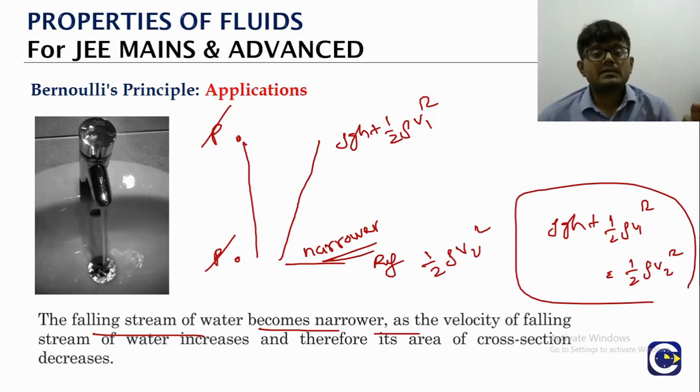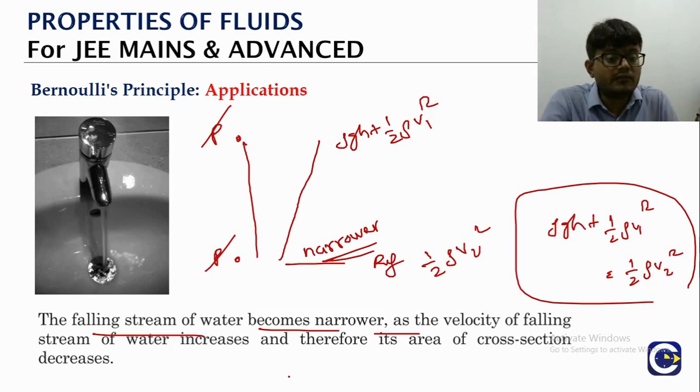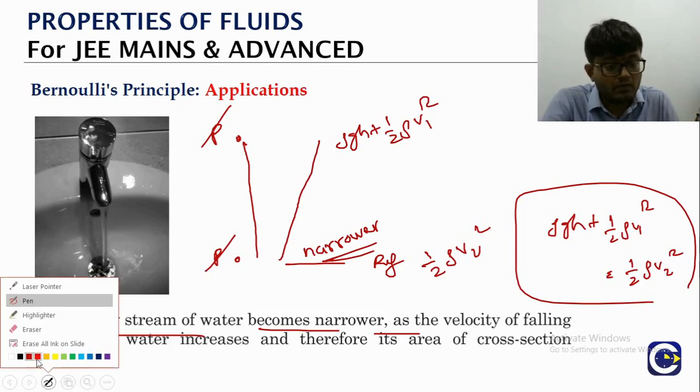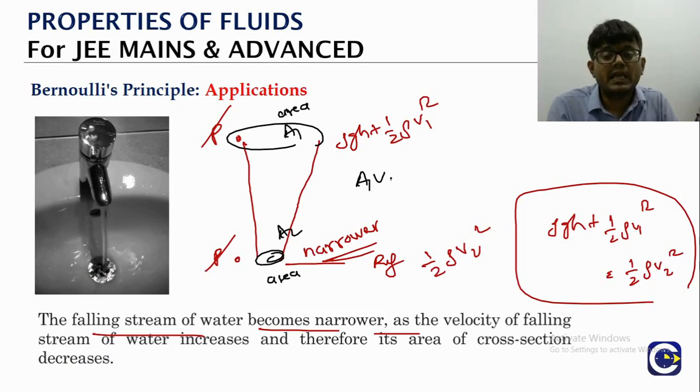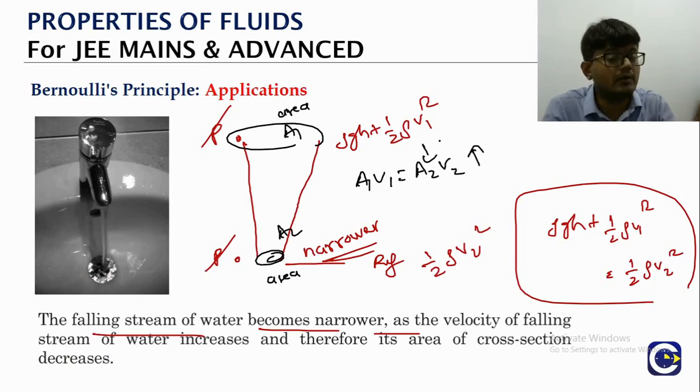Which means if you apply the equation of continuity on top of it, what you will get? Here we'll have an area, let's say the area is A1 and here is the area A2. What is the equation of continuity? A1 V1 is equal to A2 V2. Now we said V2 value is higher, means the corresponding A2 value will be lesser.